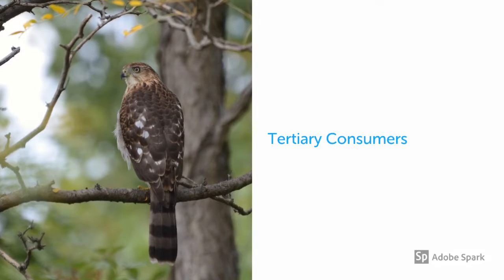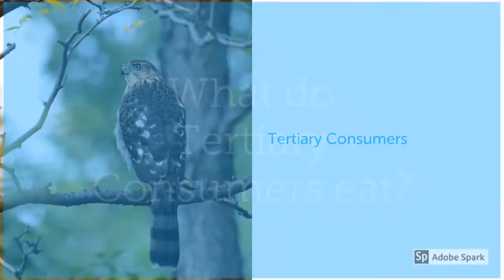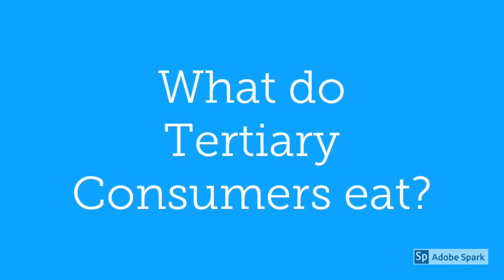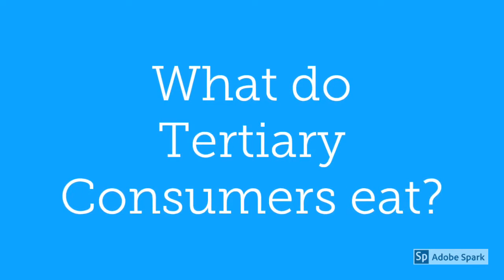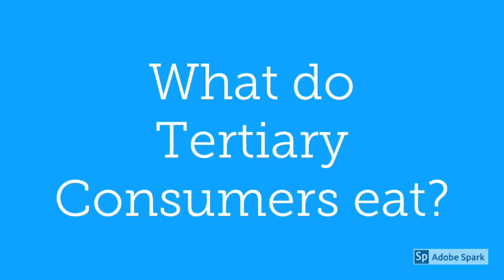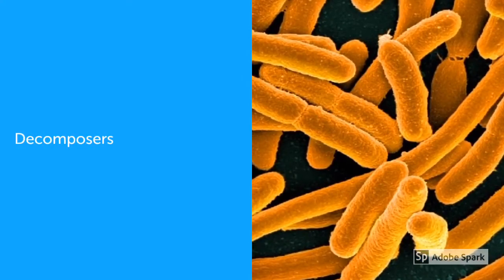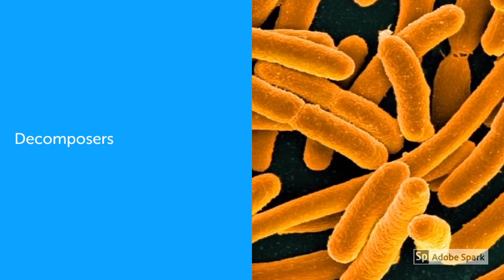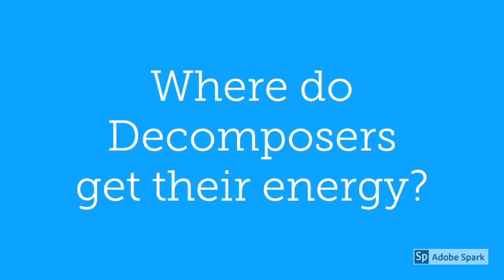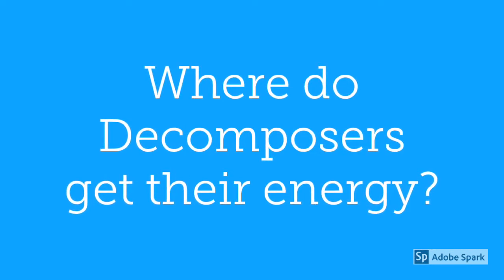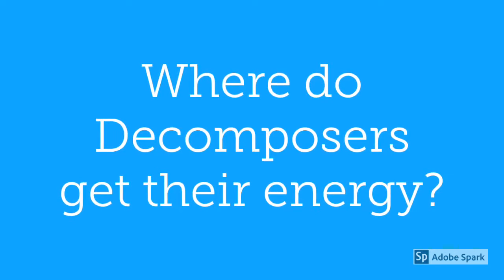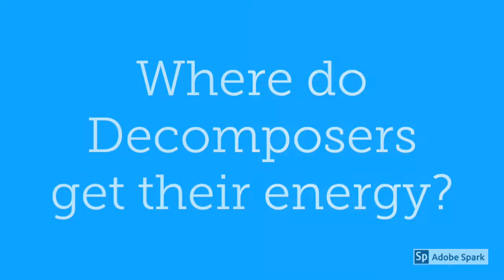Next in the food chain are the tertiary consumers. Tertiary consumers eat both primary and secondary consumers to get their energy. One tertiary consumer would be a hawk. Last in the food chain are the decomposers. To get their energy, decomposers feed off of plant and animal remains from organisms that are no longer living. Some decomposers would include fungi and bacteria.